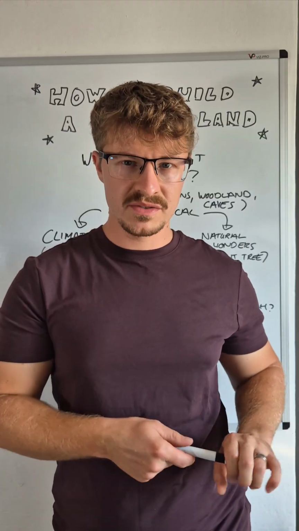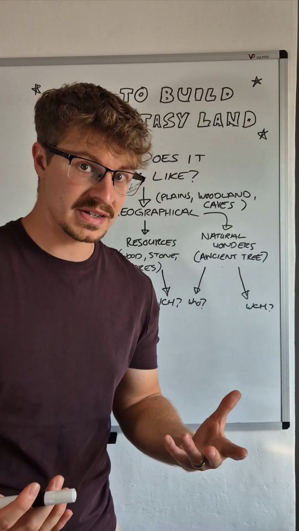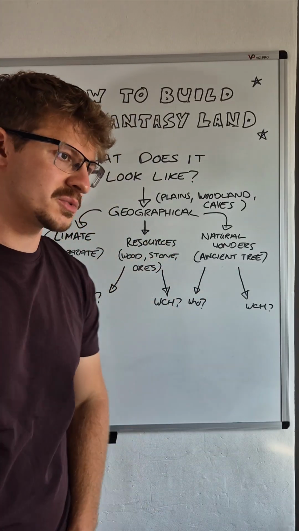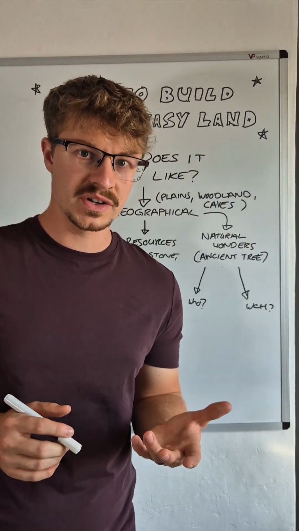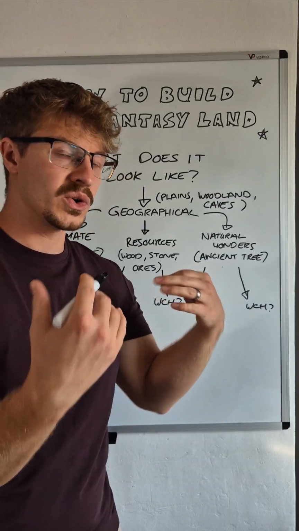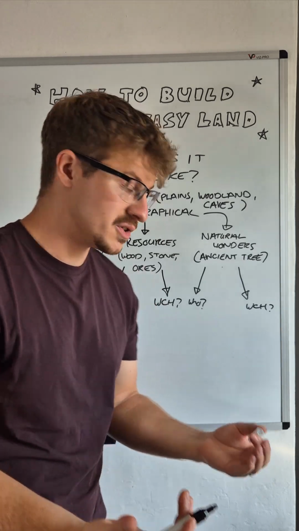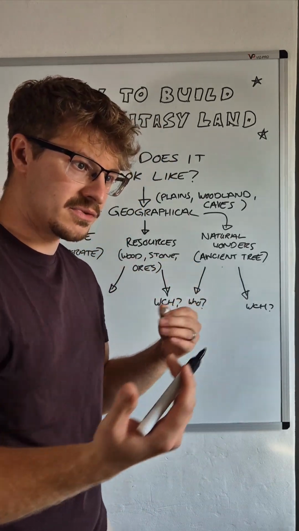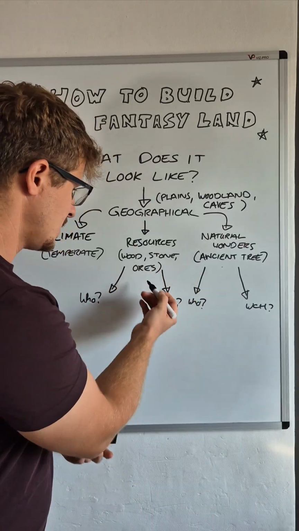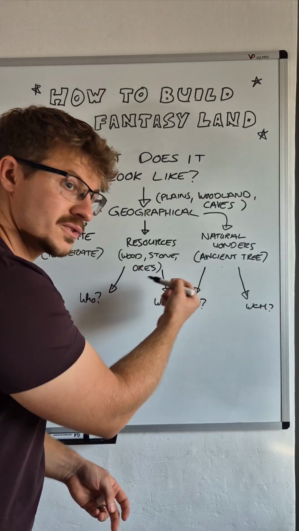Every time you find out a new piece of information, I want you to ask yourself two questions. Who, so that's who lives here, who operates here, basically who is involved with this piece of information, and then what could happen. So this is your storyline hooks, basically. With resources, what could happen is your kingdom is very rich in resources, but that means neighboring kingdoms might invade you. And who? Well, who is required to mine these resources? With wood, we need woodcutters. Stone, we need stonemasons. Ores, we need miners. Just by doing this, we have a people and a potential threat or conflict.